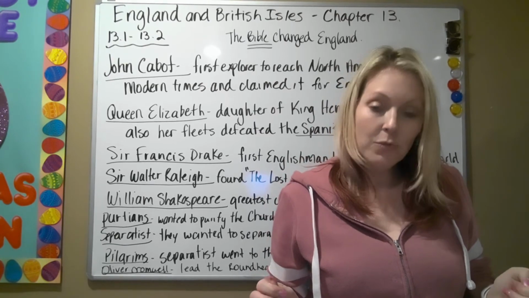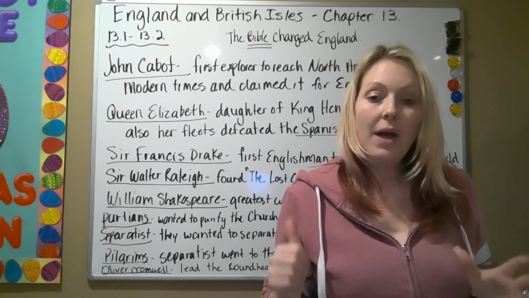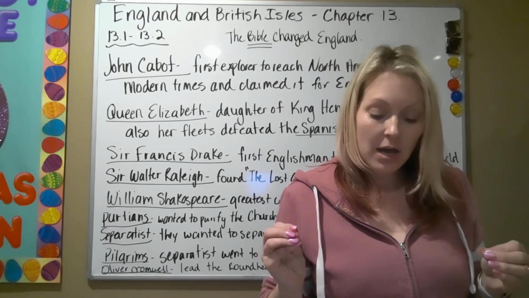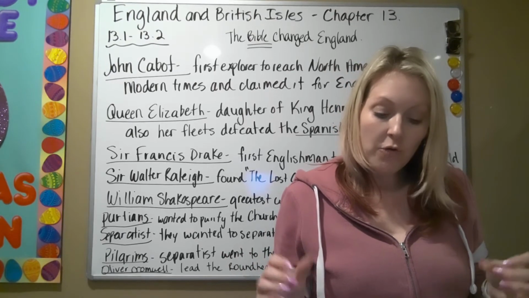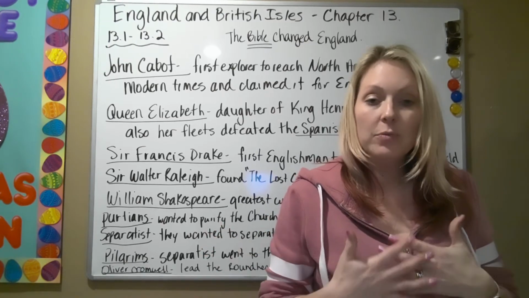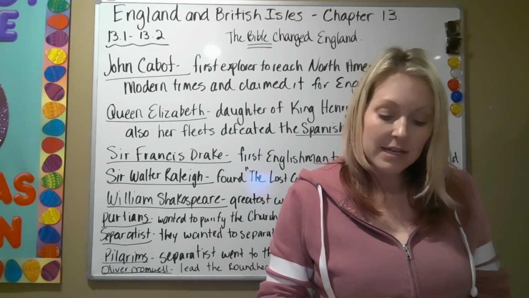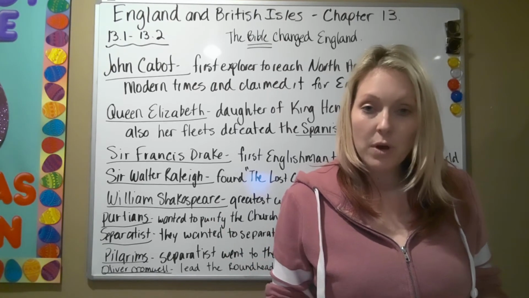John Cabot was one of the first explorers to reach North America for England. So King Henry VIII allowed people to go out. They were trying to look for the new land, and John Cabot was one of the first.